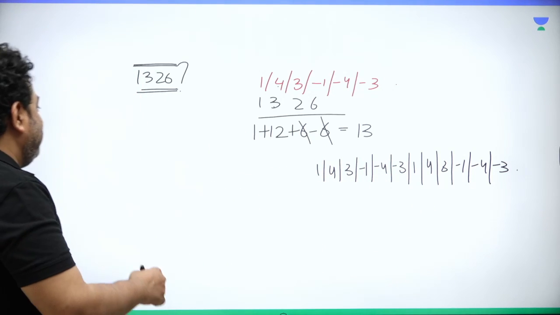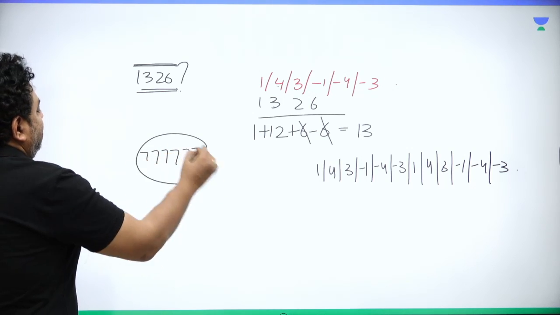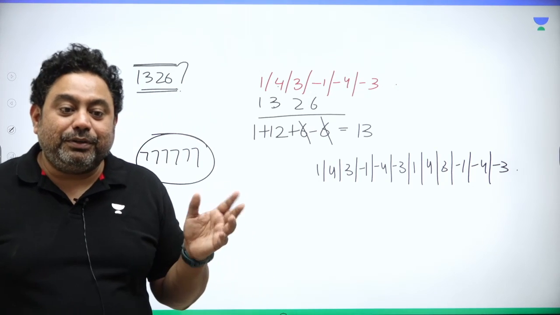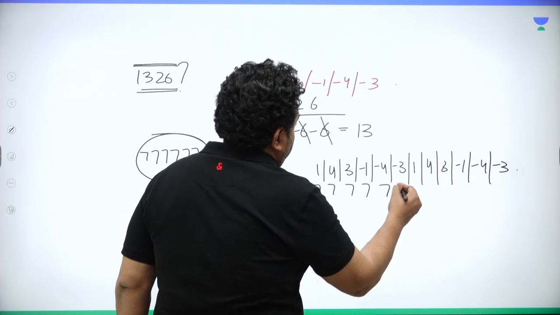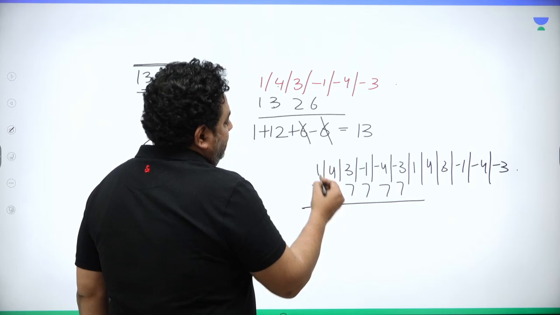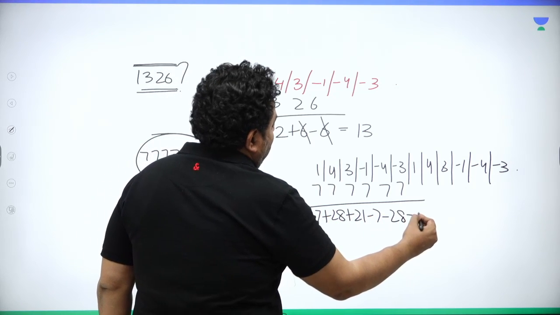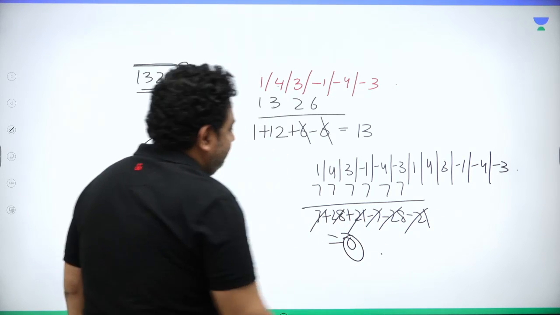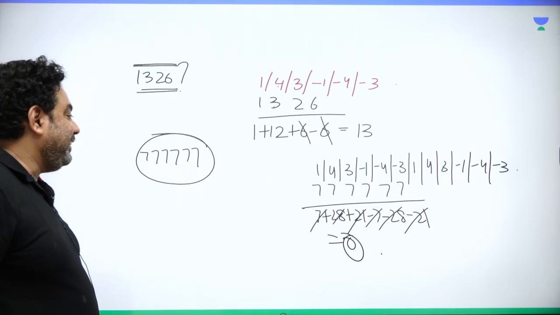For suppose I say, is 777777 a multiple of 13? Many of you may deny it. Many of you said, no, no, sir, this is not a multiple of 13. Check out 777777. 7 ones are 7, 7 fours are 28, 7 threes are 21, minus 7, minus 28, minus 21. 0. 777777 is exactly divisible by 13. You got to know it today. See, that is a beauty.